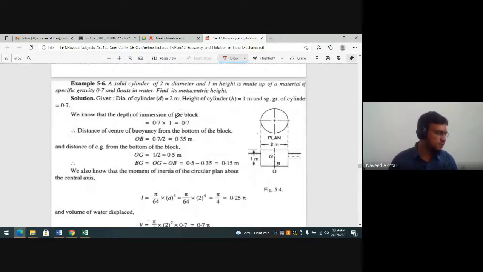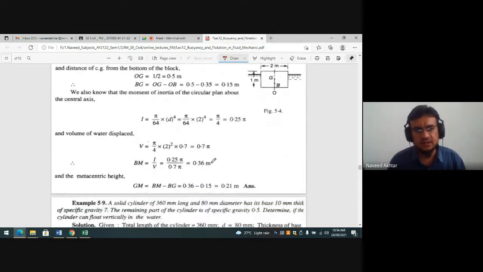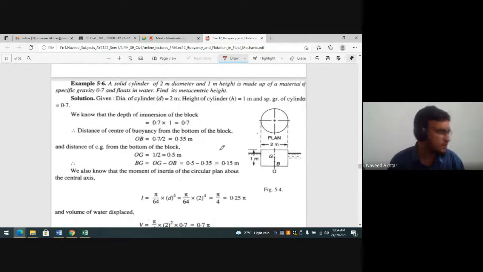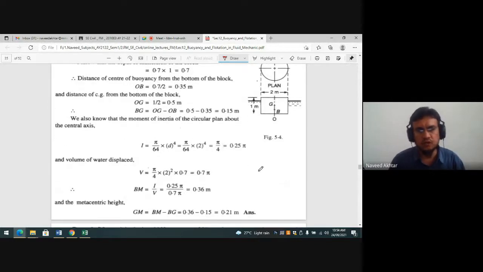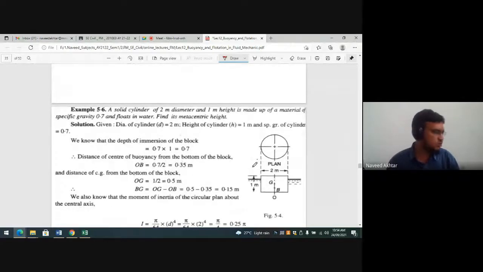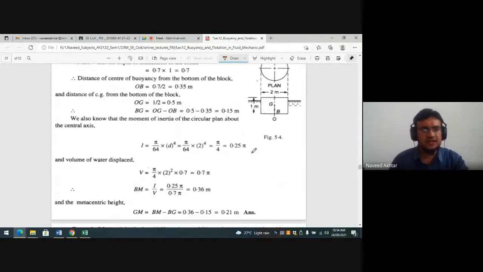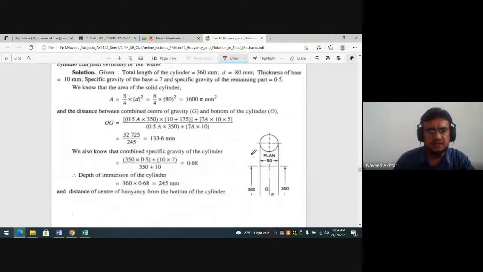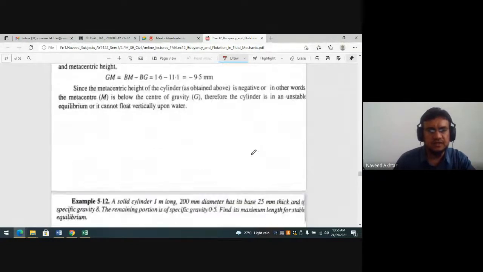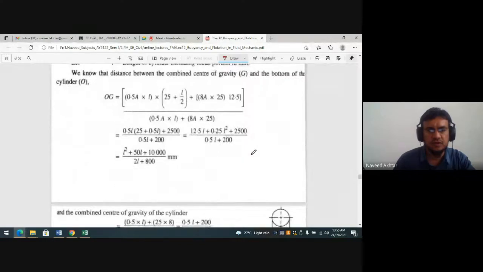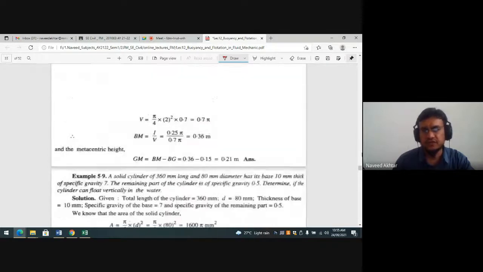You can solve these examples on your own. And today we finish our unit number 1. Very good examples are attached with this, and these examples are also given in your book. You can solve them and better understand the center of gravity, center of buoyancy, and the metacenter. Thank you for joining today.